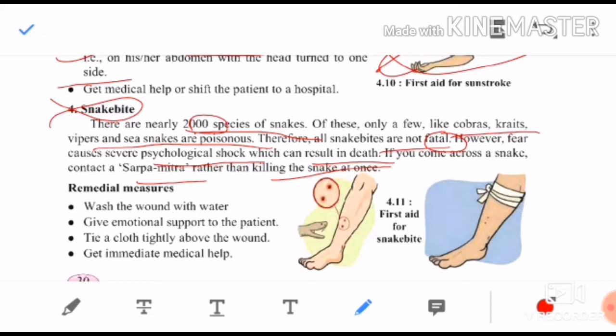They know the trick how to catch the snake, or they can remove the poison. They know all the tricks. So you can call this Sarpamitra. Sarpamitra means nothing but he is the friend of the snake.